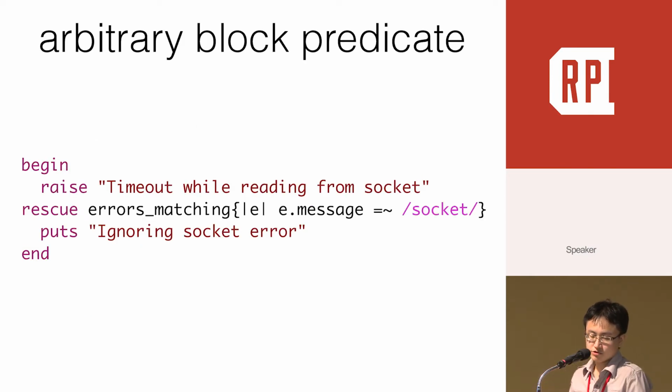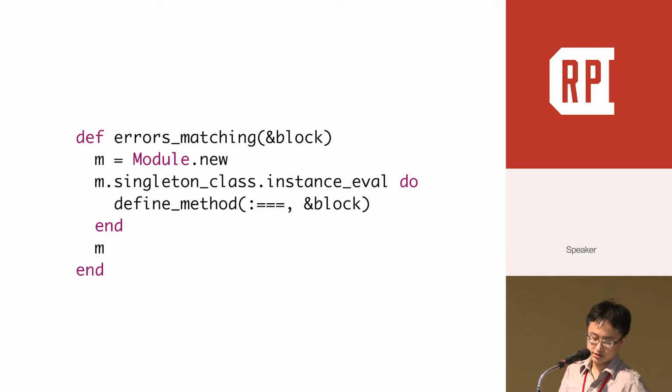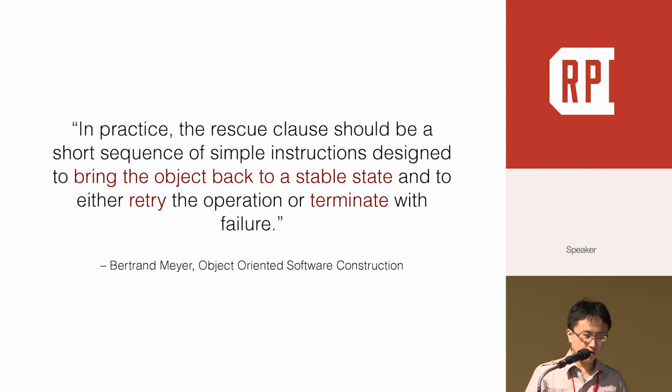In fact, we can make it more general. We can pass an arbitrary block predicate to the errors matching method, passing a block to check whether it should rescue or not. And here is the method implementation. So, after all, what's the purpose of rescue? Bertrand Meyer said in the book Object-Oriented Software Construction: bring the object back to a stable state, and then either retry the operation or terminate with failure.